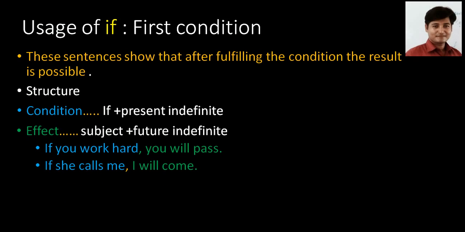Next example. If she calls me, I will come. It means the condition of coming is that she will call. My coming depends on her calling. If she doesn't call, I will not come. If she calls, I will come. It means I will come depends on her call. So if she calls me is the condition, and the result or effect is I will come. Understand, you students?